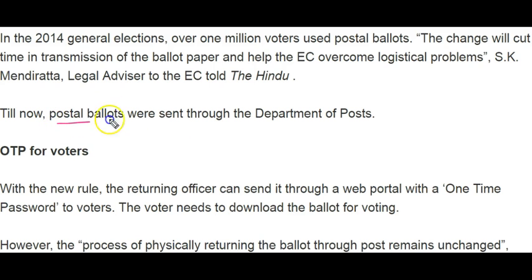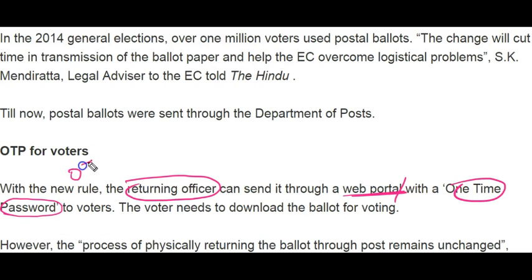Till now, postal ballots were sent through the Department of Post. Now e-postal ballots are introduced. Under this, the returning officer can send the postal ballots to the eligible voter via a website or web portal, with a one-time password or OTP number sent to the registered voters.